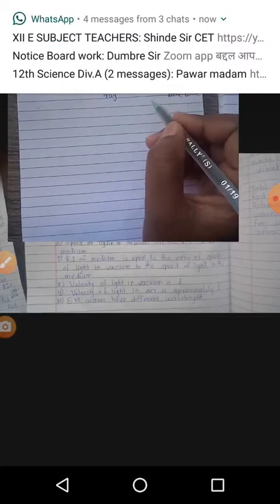Now next are the infrared rays. Infrared rays have 10 raised to minus 5 meter wavelength. Microwaves have 10 raised to minus 2 meter and radio waves 10 raised to 2 meter. That is the electromagnetic spectrum: gamma rays, X-rays, ultraviolet rays, visible spectrum, infrared rays, microwaves and radio waves, according to the different wavelengths of the waves.